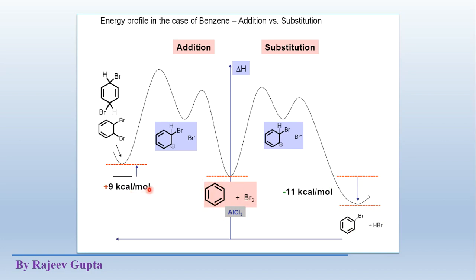How is it possible? Because of the difference between potential energies of these two obtained products. This product is aromatic due to presence of ring current, and this obtained product, the di-substituted product, is non-aromatic because ring current or aromatic nature is lost.